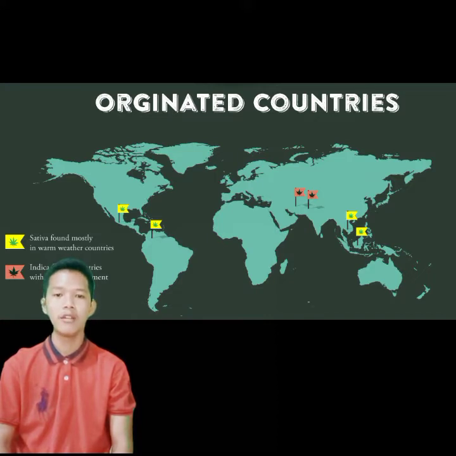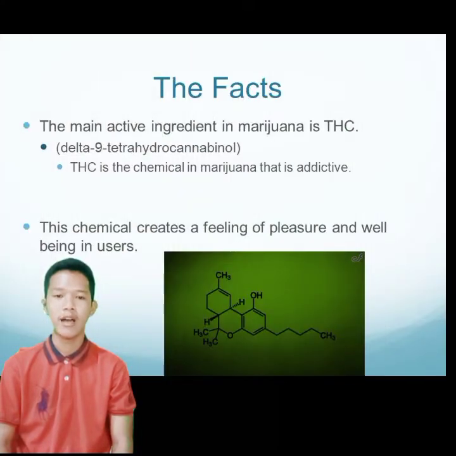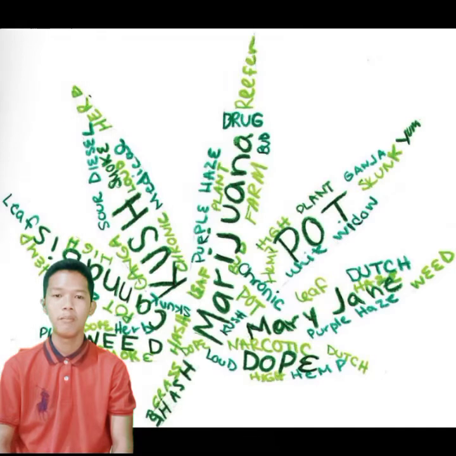The main active ingredient in marijuana is THC, short for delta-9 tetrahydrocannabinol. Marijuana is often referred to by various street names, with weed and pot being the most common. Aside from those two names, there are multiple other slang terms it goes by, such as Mary Jane, bud, herb, chronic, grass, dope, hash, trees, and lazy hemp.